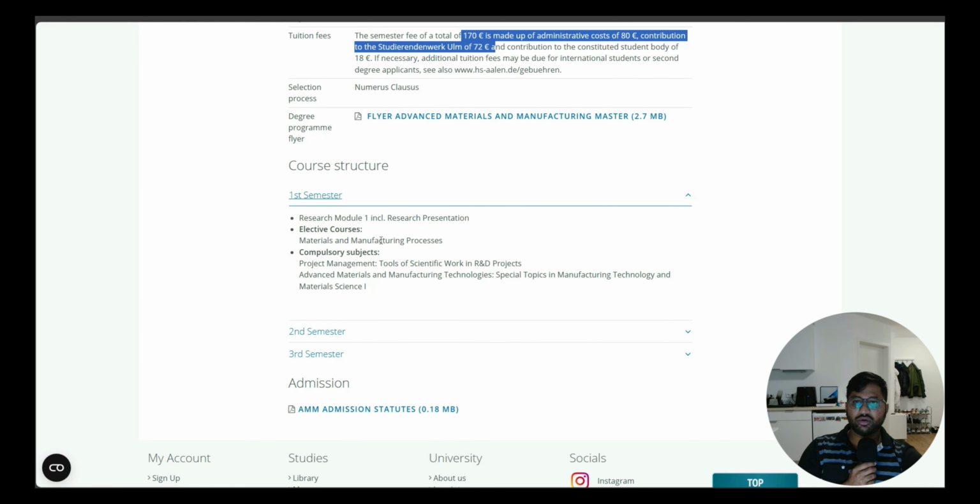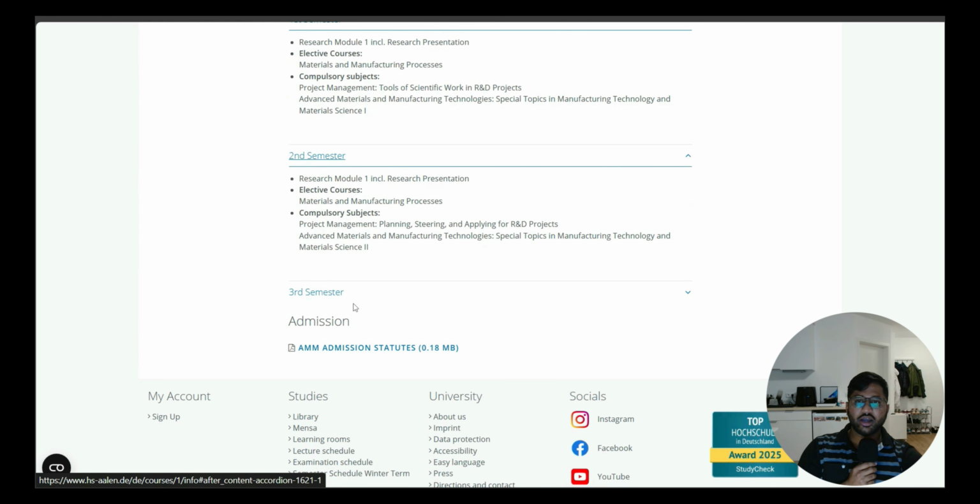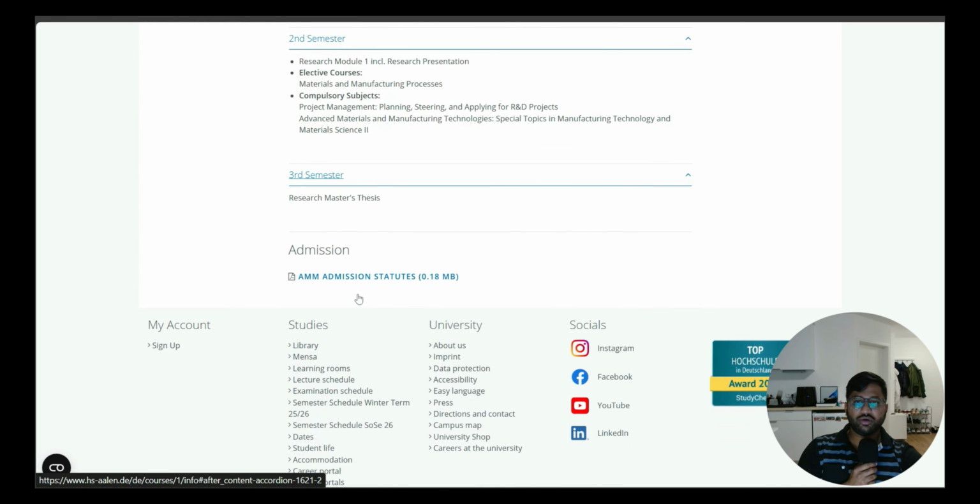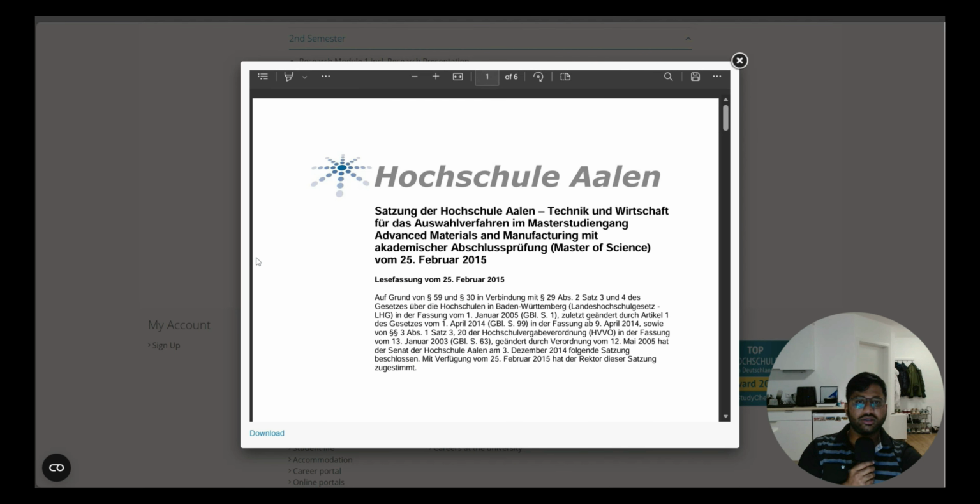In the first semester you will do elective and compulsory courses, around 30 ECTS, and in the second semester 30 ECTS. In the third semester you will do your research master thesis. But if you want to do a voluntary internship, you will do it after the second semester. You can't do your voluntary internship after the master thesis, because at the end of the master thesis, when you defend, your degree will be issued. That's the reason you have to do it before the master thesis starts.